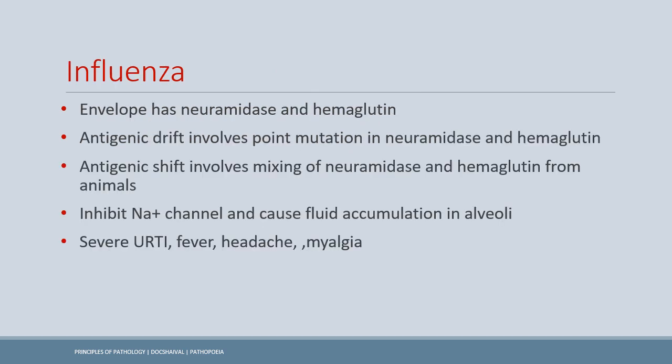superinfection. Now, influenza virus, the influenza virus envelope consists of the neuraminidase and the hemagglutinin, and the two things to be aware of about the influenza are the antigenic drift and antigenic shift. So what is antigenic drift? Drift involves only a point mutation. So it only involves a point mutation in the neuraminidase and hemagglutinin molecules.